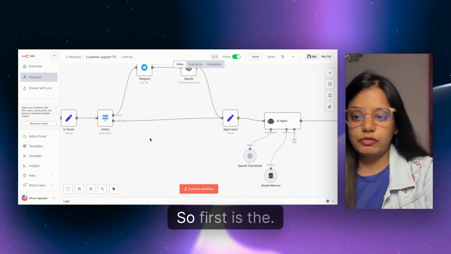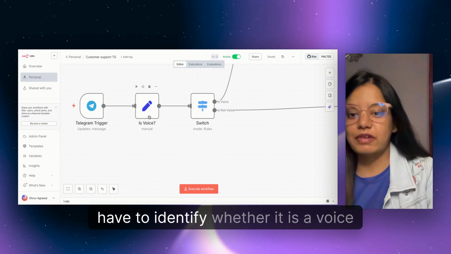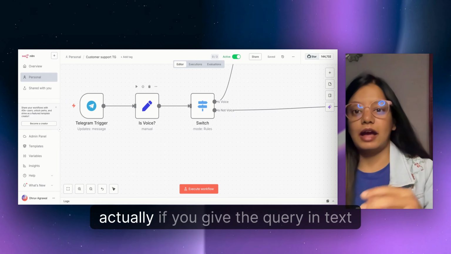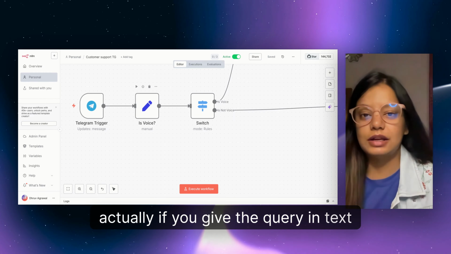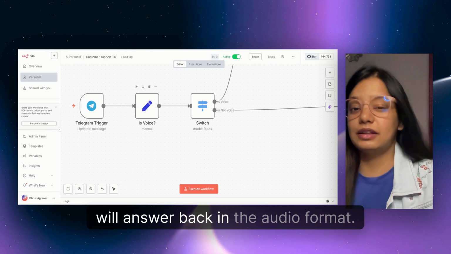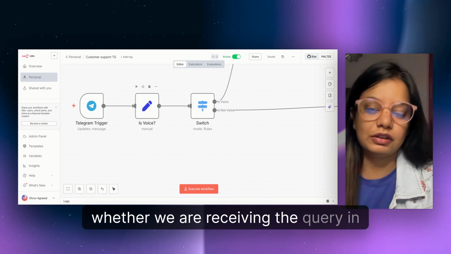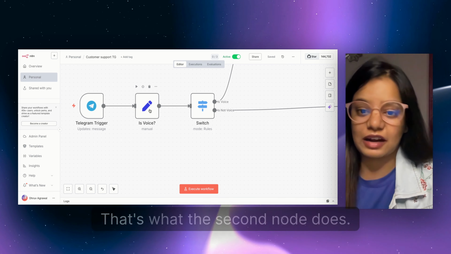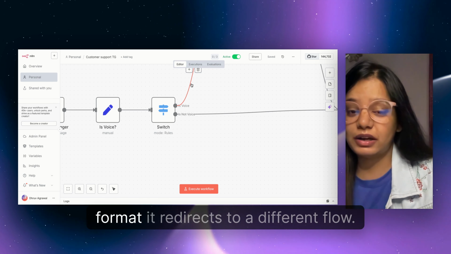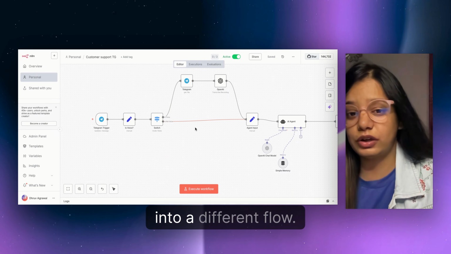So first, we receive a Telegram message and we have to identify whether it is a voice or a text. As I have already demonstrated, if you give the query in text format, it will answer back in text. If you give the query in audio format, it will answer back in audio format. So for that, we'll have to identify whether we are receiving the query in audio or text format. That's what the second node does. And the third node is, if it is a voice format, it redirects to a different flow. If it is in text format, it redirects into a different flow.